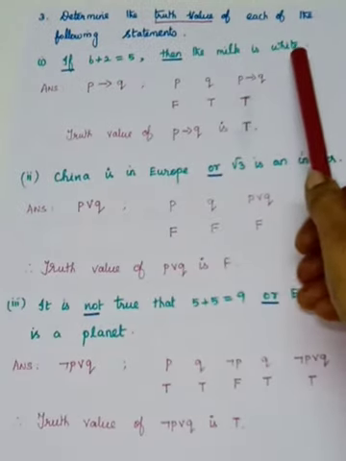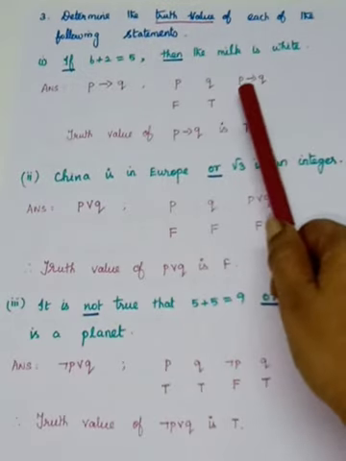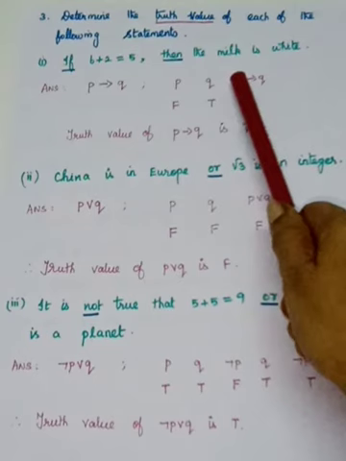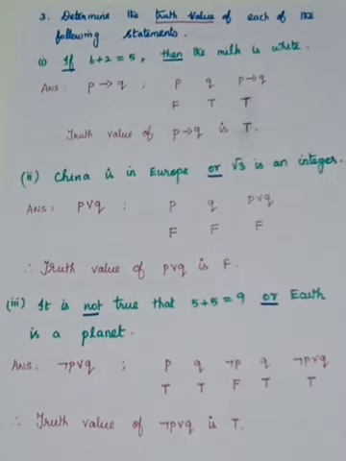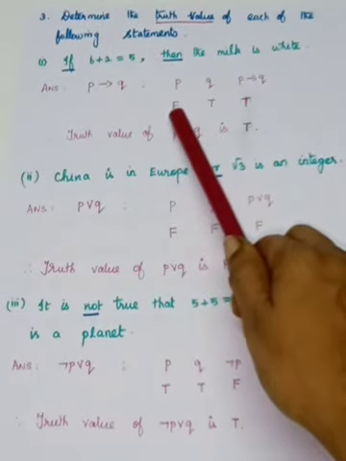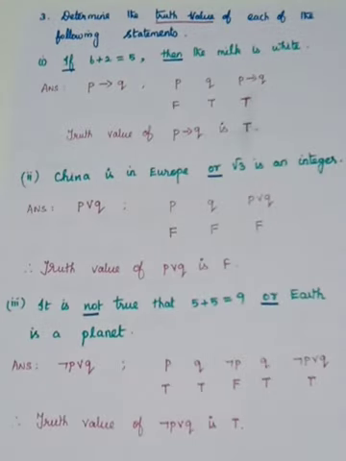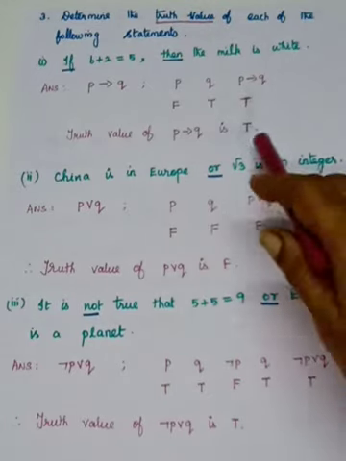Milk is white, of course, so Q is true. Have you remembered the conditional statement P implies Q, what I have said? You have to learn carefully. P implies Q means if P is true and Q is false, it is false. Otherwise, it is true. So here you have false, here you have true. Therefore, P implies Q is true. So the truth value for the conditional statement is true.